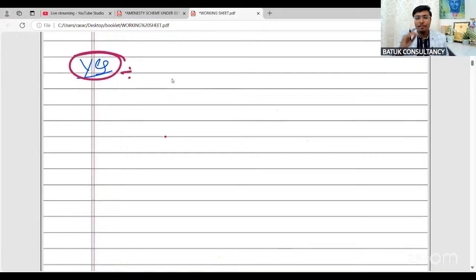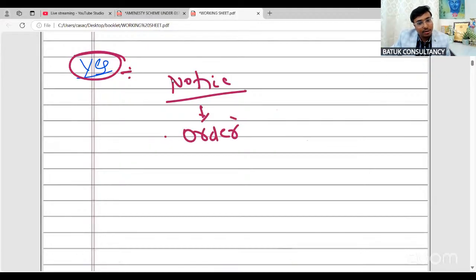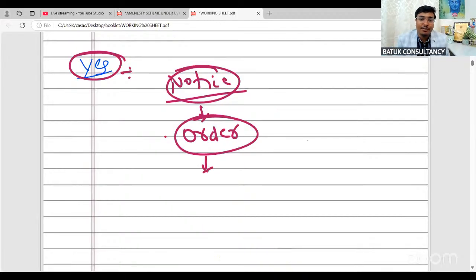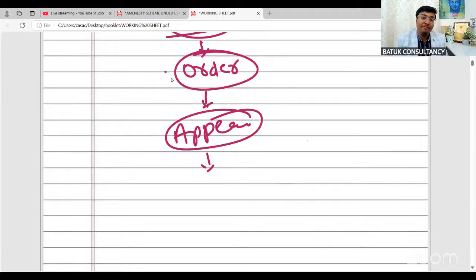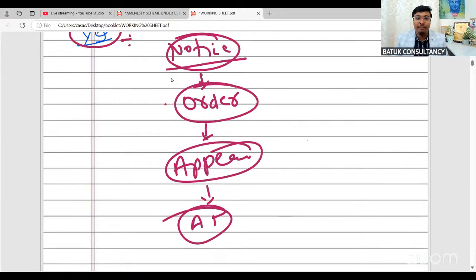Now, the steps are there. First, any jurisdictional authority is going to issue the notice. After that notice, an order will be passed by the jurisdictional officer. Am I right? After the order, if the taxpayer is not satisfied, then an appeal can be filed before the appellate authority. If the appeal has been filed and the appellate authority has provided the decision against the taxpayer and the matter is pending before the appellate tribunal, these are the phases.